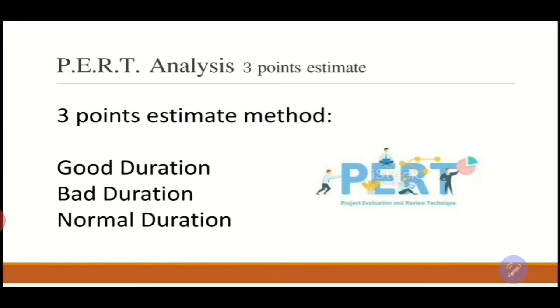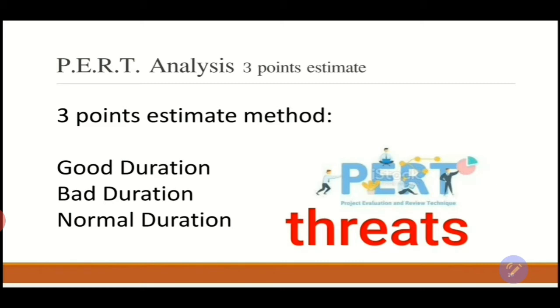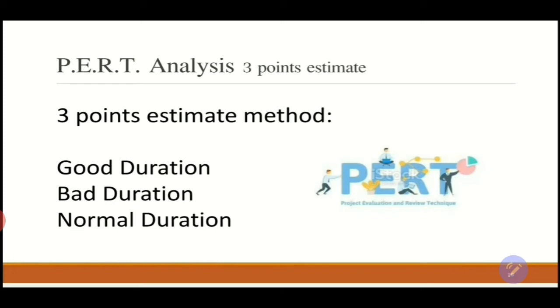How do we have the good days and the bad days? The good days come from opportunities happening within the project, which is defined in risk management, where we have positive risk as well, generated from an opportunity that will have a positive impact on our project. So the good days are generated from opportunities happening, and the bad days are from the threats happening within my project. The normal day is the mix between the good and the bad. We have opportunities and threats happening, but the threats are eating the opportunities or the opportunities are eating the threats. Then we have the normal duration of an activity to be completed.